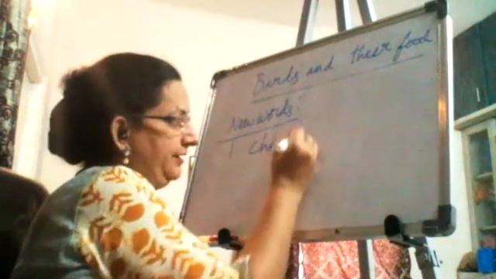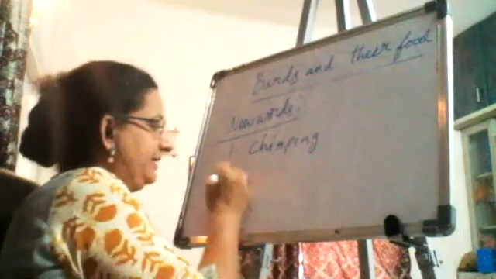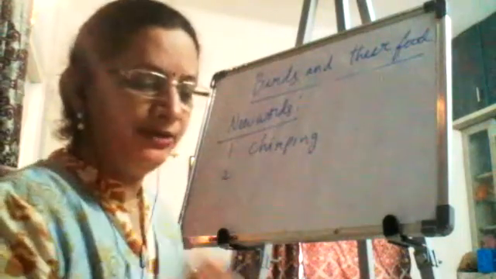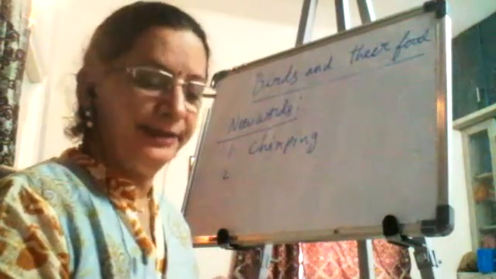What is chirping? The bird's making sound is called chirping.